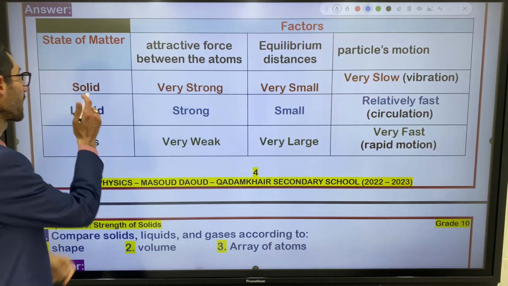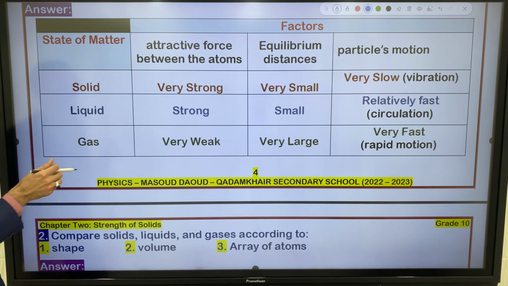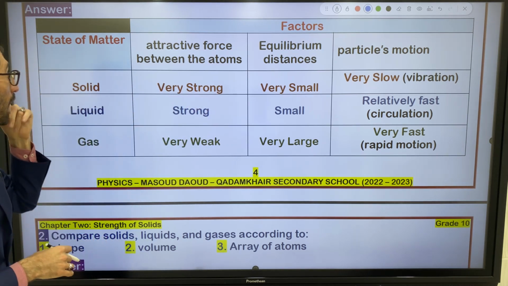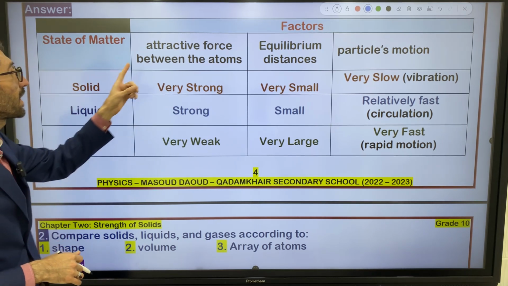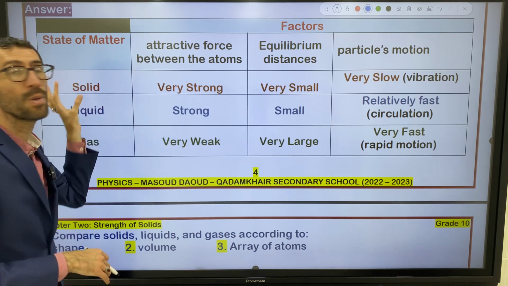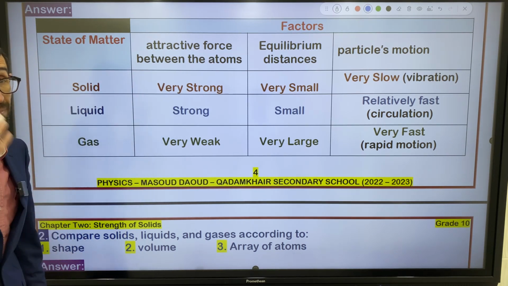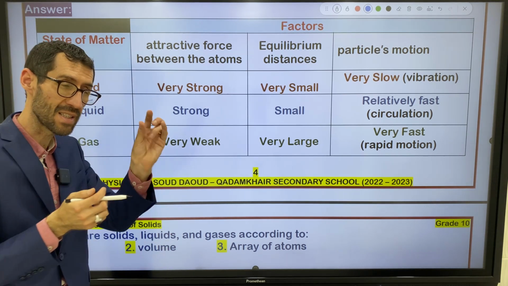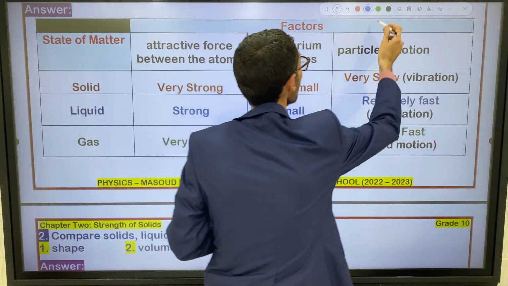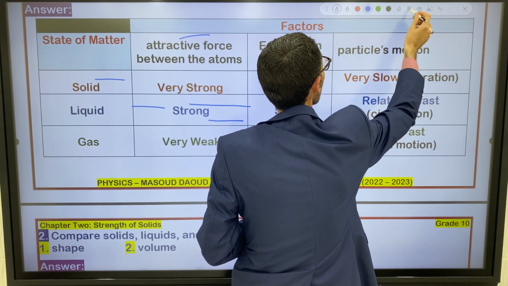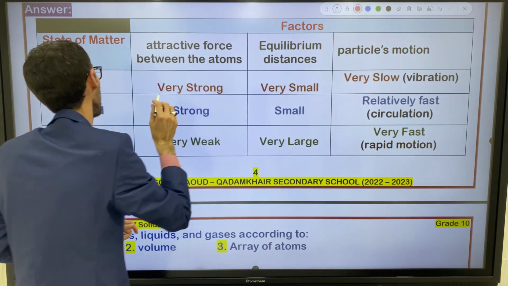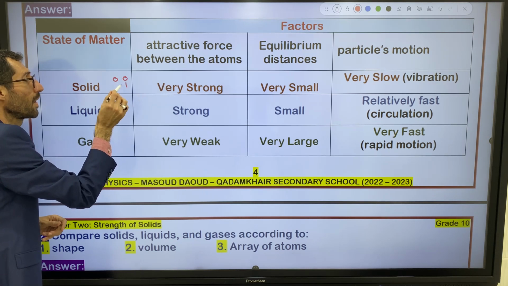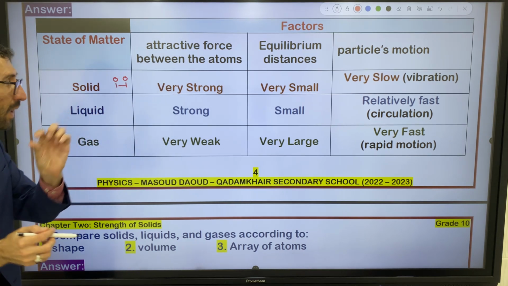Look here, in solid, it's very important. If you understood the subject, you can fill this table. Firstly, solid. Attractive force between the atoms of solid. I told you, in solids the particles are very close to one another. They are about to touch one another.